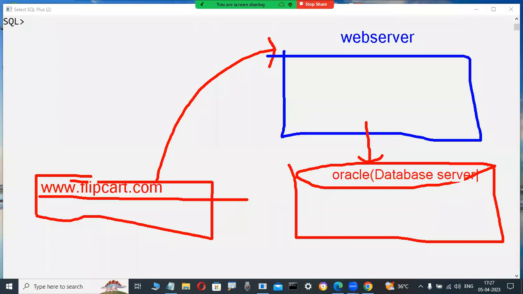Now check it out, how easy it is. Yesterday I was telling, whenever we are installing Oracle or SQL Server or DB2, those are relational data model products. That is the meaning of that: a structured collection of data. Here only table format data is there. For example, Oracle at the backend is a database.